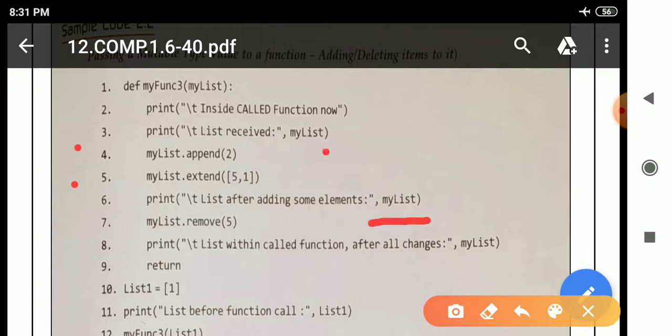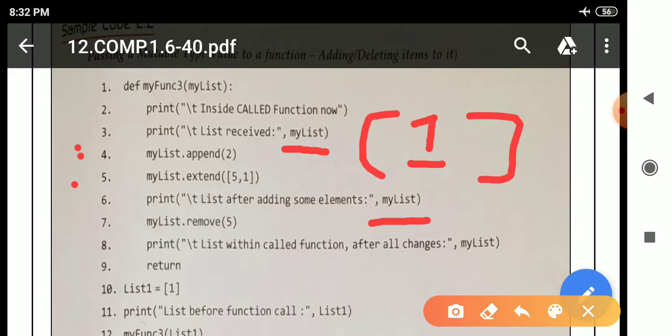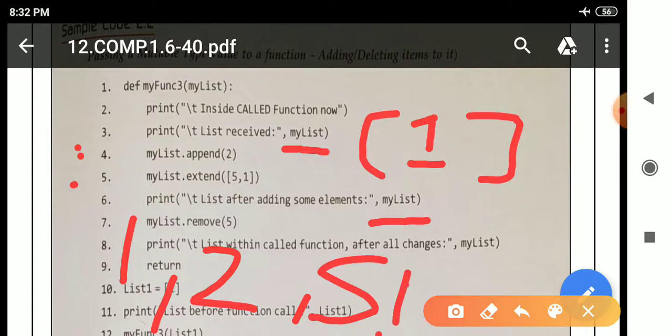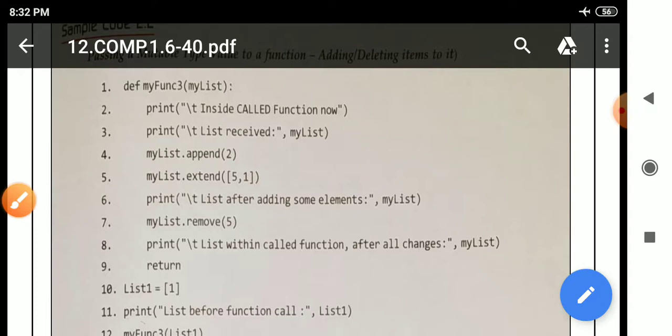See here, till here the value was 1. And after line number 4 and after line number 5, the value is converted to 1, 2, 5, 1. Like this the value is changing. After that, these two methods are used for adding. In this program we have to perform deletion also.